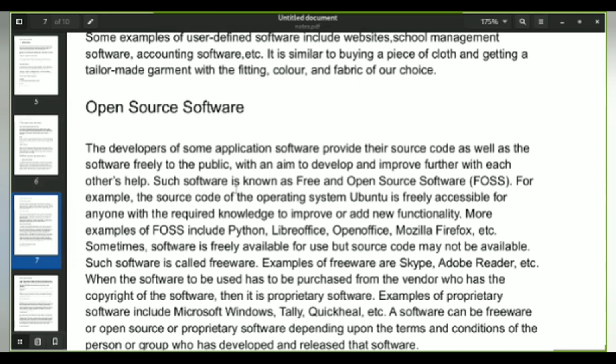You get the source code available for it. You can modify it as much as you need based on your improvement. You can customize it for your use and for your own purpose. However you need, you can program it. And such software is also known as free and open source software, that is FOSS.